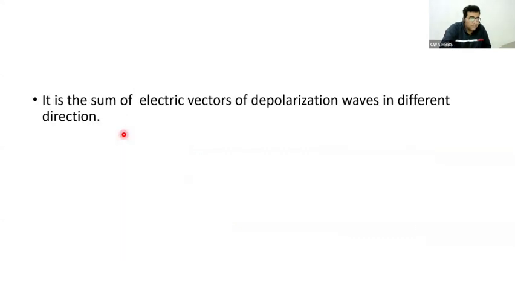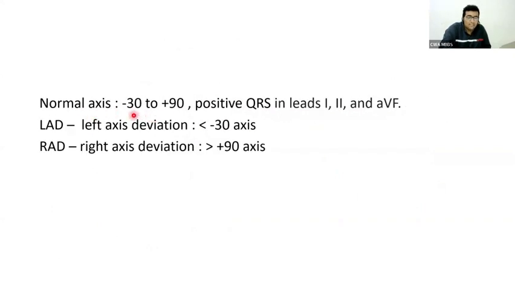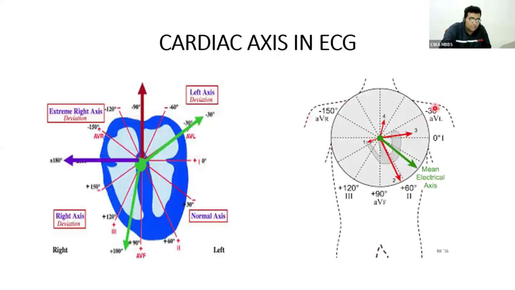I will show you the sum of electrical vectors of the depolarization wave in different directions. Electrical vectors may be in different directions, with magnitude and direction. Its sum is called what? The mean axis. The normal axis lies between minus 30 and plus 90. You can see here, this is minus 90, this is plus 90. The mean electrical axis, this green one, is the sum of all the vectors. That should lie between minus 30 and plus 90. If it is outside minus 30, or beyond plus 90, we will call it hypertrophy.